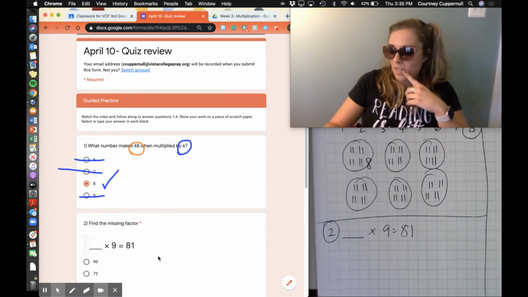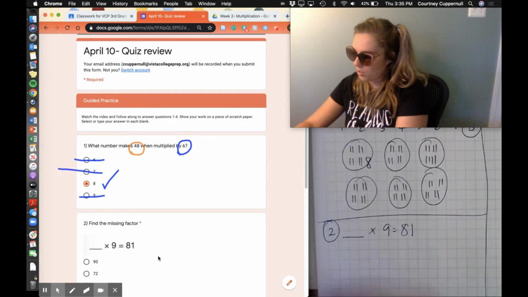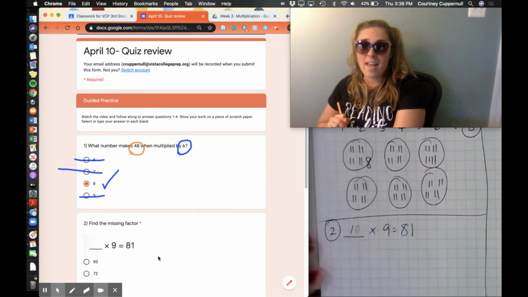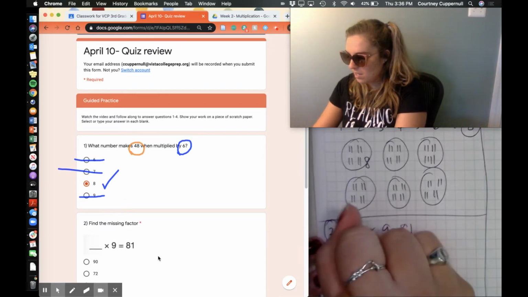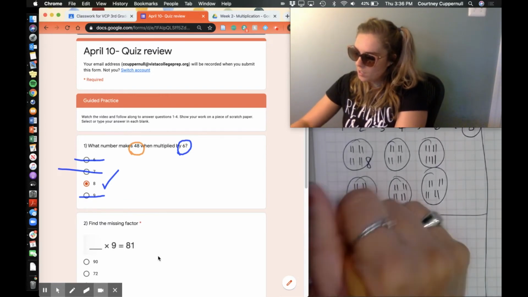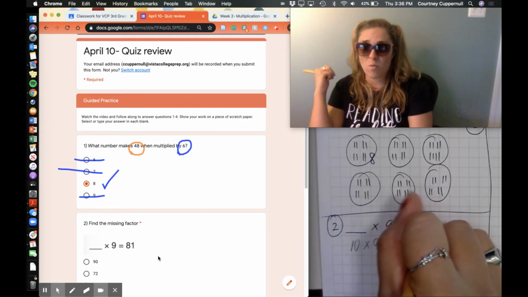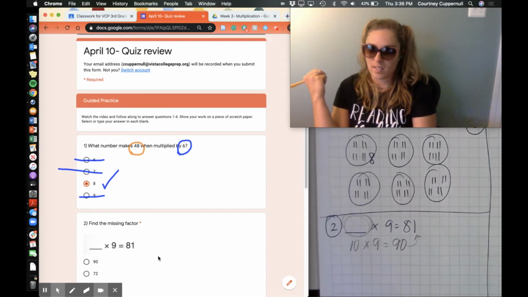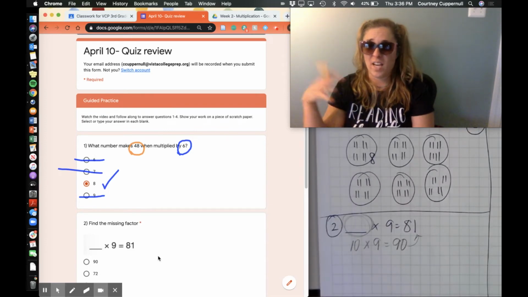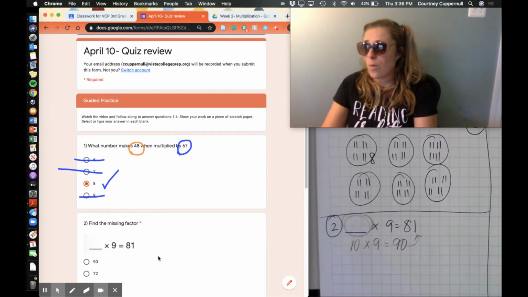I'll put it in pencil since I'm going to be erasing it, because I know it's not the correct answer. If I were to stick 10 into that blank, that would equal 90. I know that 90 is a lot bigger than 81, so whatever goes in this blank has to be less than 10. Because 10 groups of 9 is already too much to equal 81, whatever factor I stick in here has to be less than 10.